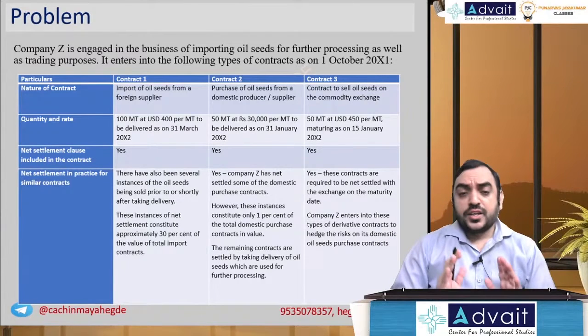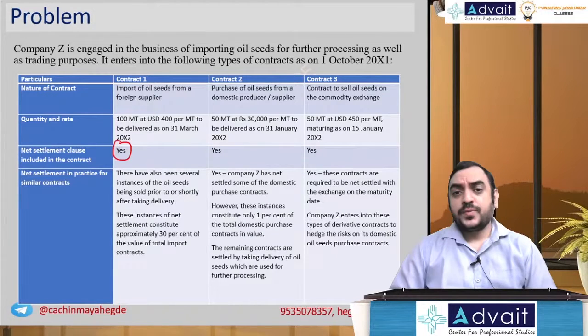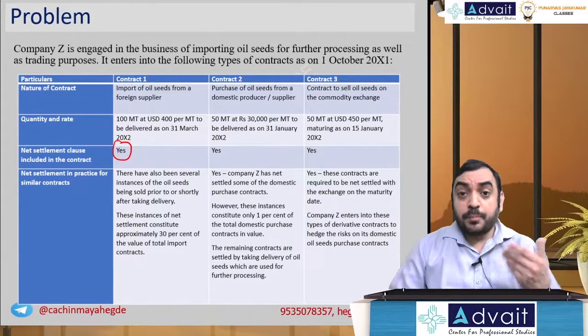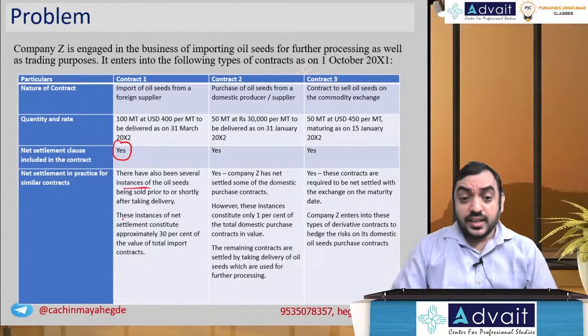Now, first of all, do you have a net settlement contract? Yes, we have net settlement. So when I talk about a net settlement contract, we don't really talk about the underlying asset. Is it in practice? That's also very important. There have been several instances of being sold prior to or shortly after delivery, meaning net settlements constitute 30%. So net settlement is possible. About 30% of the time you are settling on net basis. Again, there is no rule on what percentage to apply. Principle is what we apply.